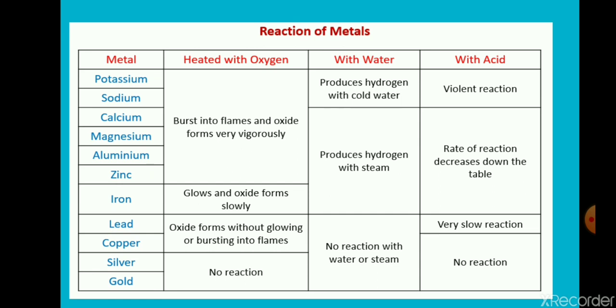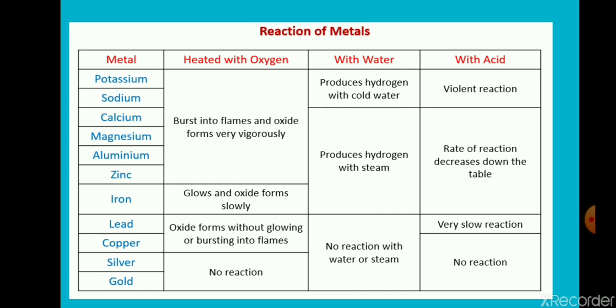Now from calcium till iron, they produce hydrogen gas, but they react with steam only, not with cold water or plain water. Now with acids, potassium, sodium, they show violent reaction.